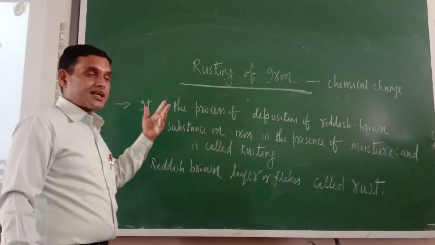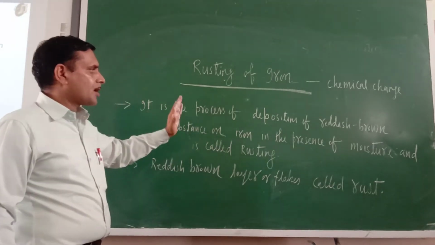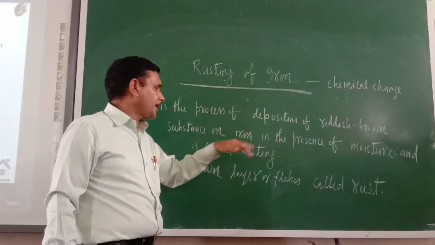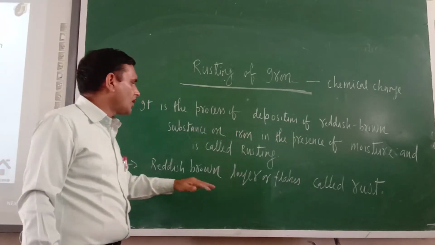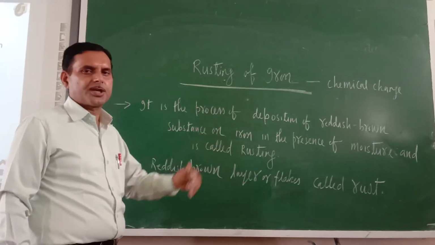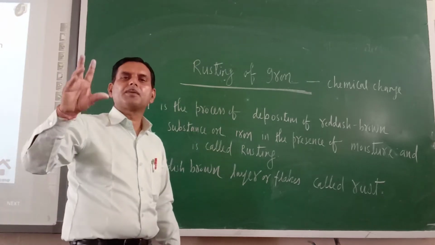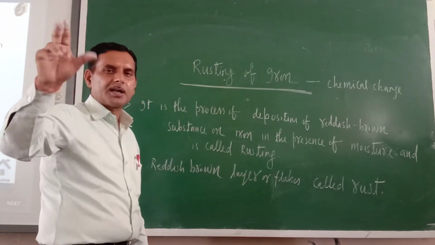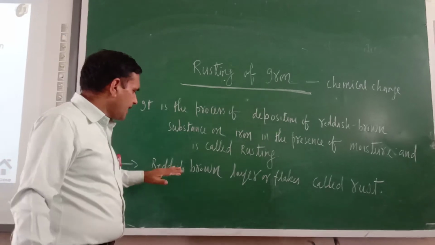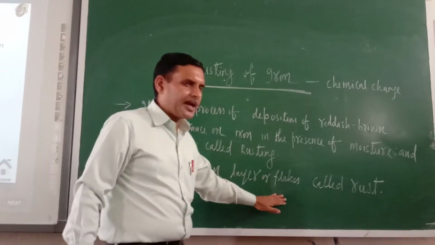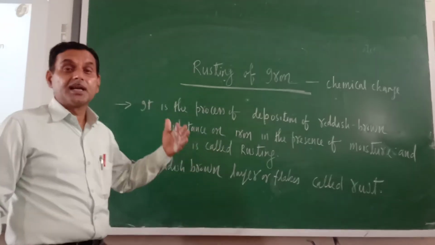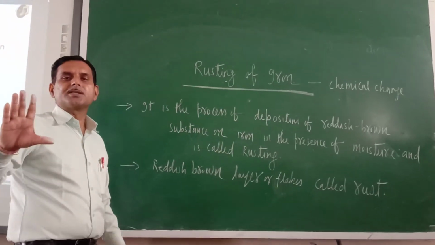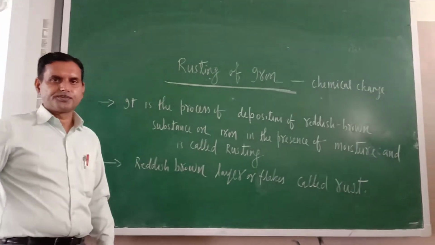And what is rusting? Rusting is the process of deposition of a reddish brown substance on iron in the presence of moisture. The process of rust formation is called rusting. And the reddish brown layer or flakes which is formed on the iron object is known as rust. So rusting is a very common process.